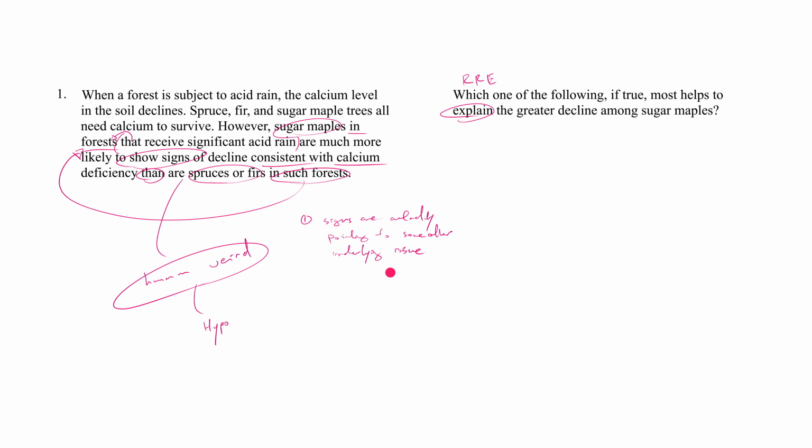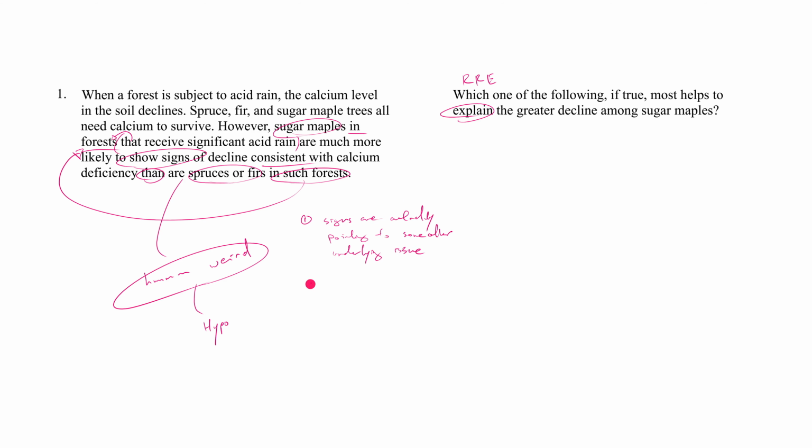Okay, but I want you to see how repetitive the LSAT is. Just in the space of two questions, two resolve, reconcile, explain questions, we already see the repetition of the idea of an indicator versus reality, right? Here it's signs of decline versus the reality of actual calcium deficiency. In the previous one, it was the rating of efficiency versus the actual reality of whether the thing is efficient. That's a concept that's going to repeat all across the LSAT, in lots of different logical reasoning questions. So I want you to be sensitive to it.